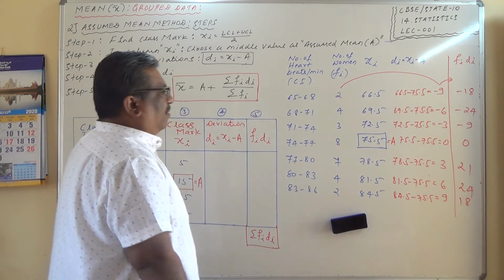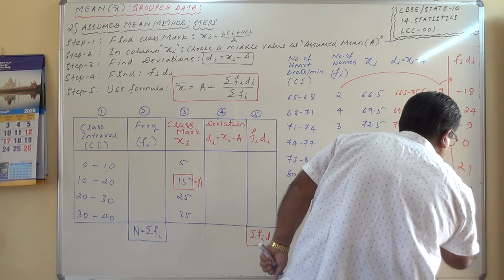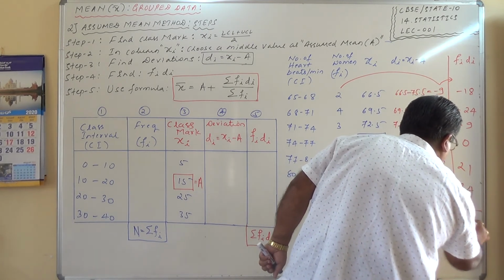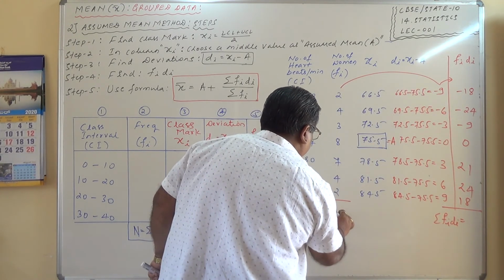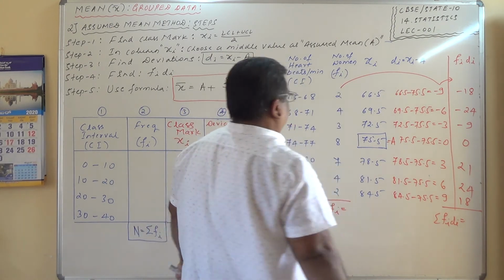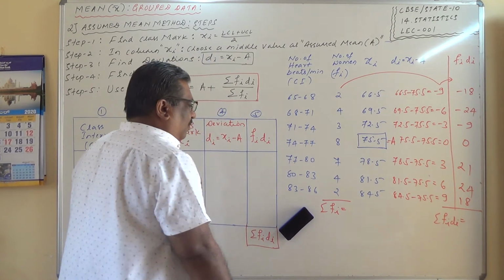What else data do I want? Sigma fidi I want. This data I want. Sigma fidi is equal to, and also I want sigma fi is equal to this one. How many women have been tested? 4, 2, 6, 3, 9, 17, 17, 24, 4, 28, 30.